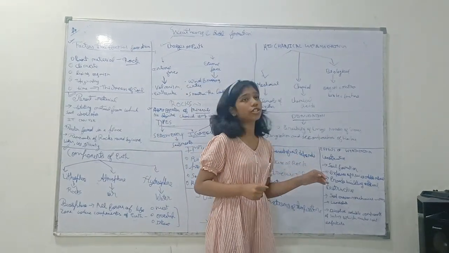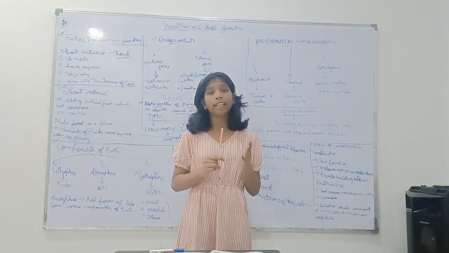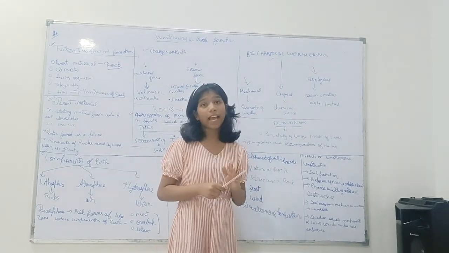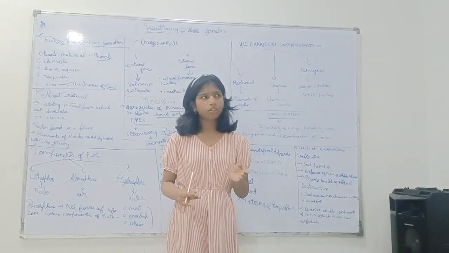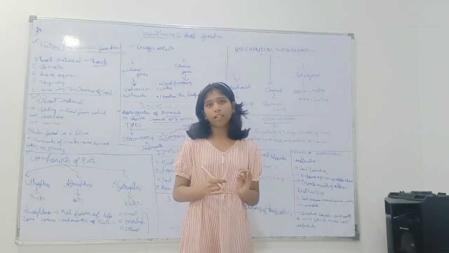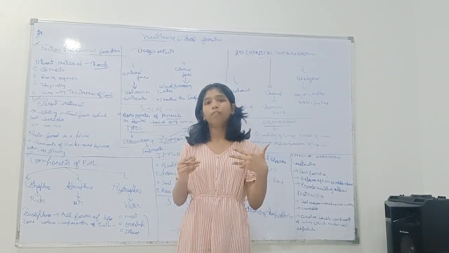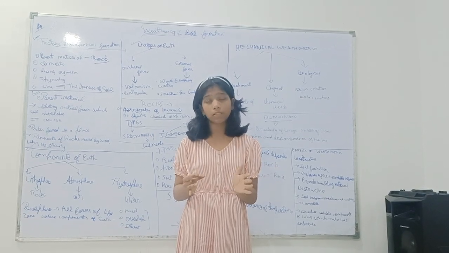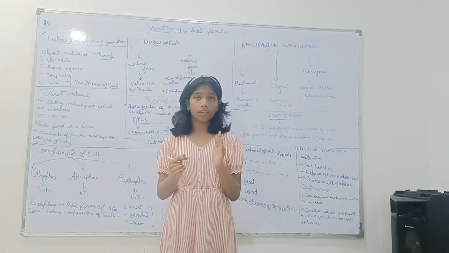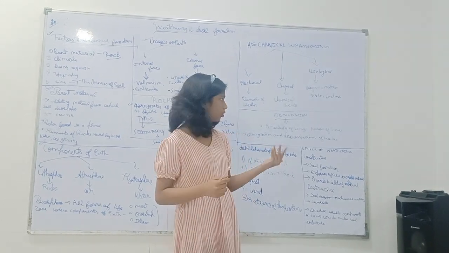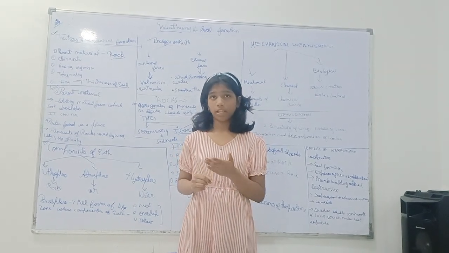Third is biological weathering. Biological weathering includes the decomposition of organic matter in the rocks. For example, the burrowing animals. Burrowing animals form their homes inside the earth, and thus they break down the rocks. So we will say that it is a kind of biological weathering.